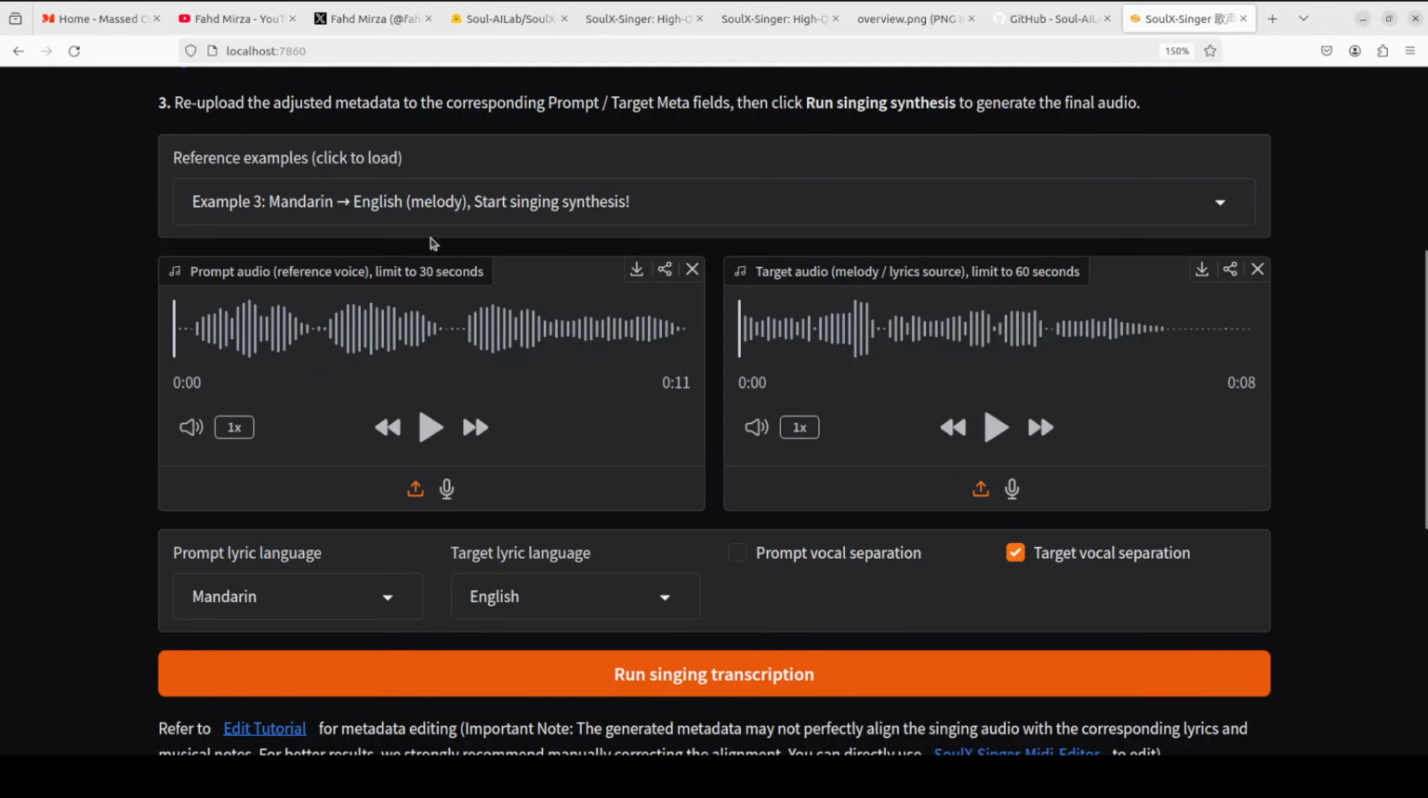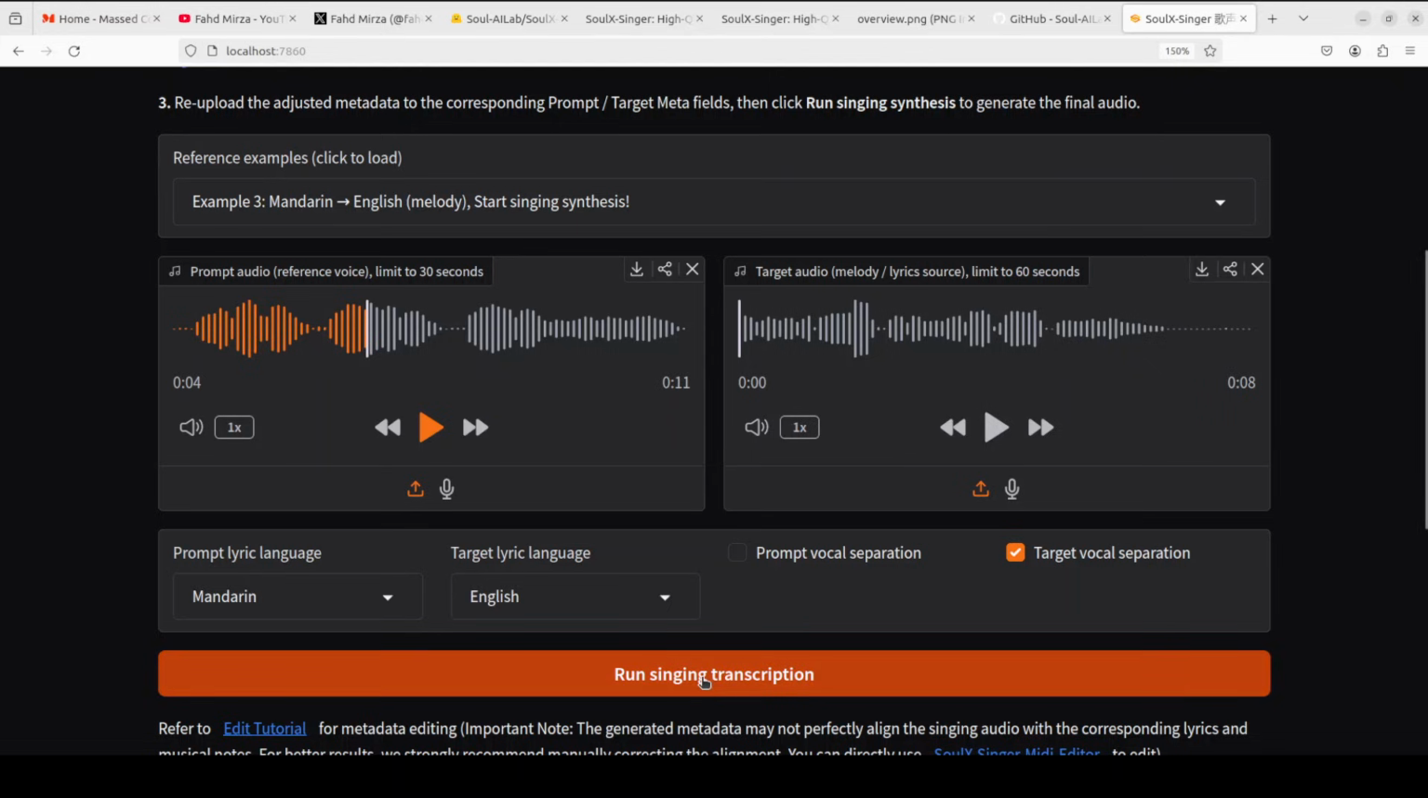So this is a reference audio. I'm not even sure if it is copyrighted music or not, but I'll just play a very little bit. Prompt audio. So this is the one, and I think it's the same one which I played earlier. And this is a target audio, which is the actual song, which I'm not going to play because of the copyright issue, but you have got the idea.